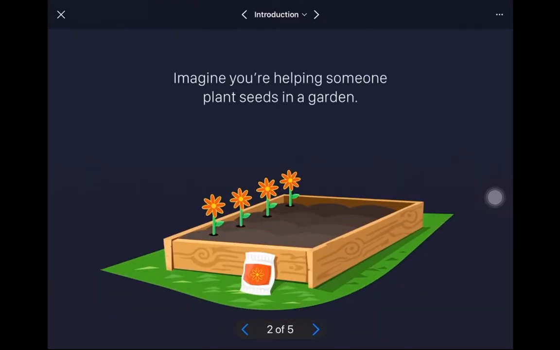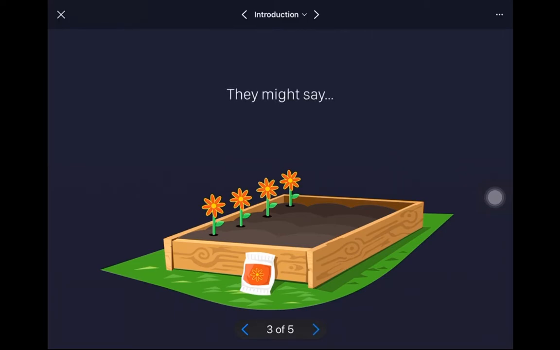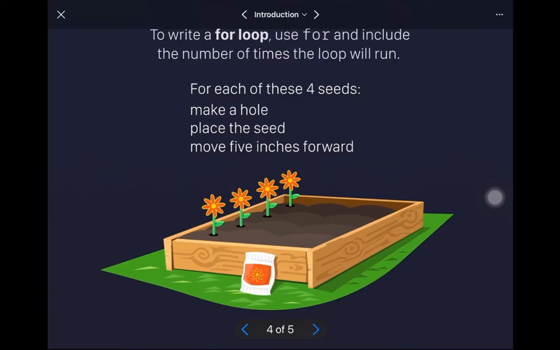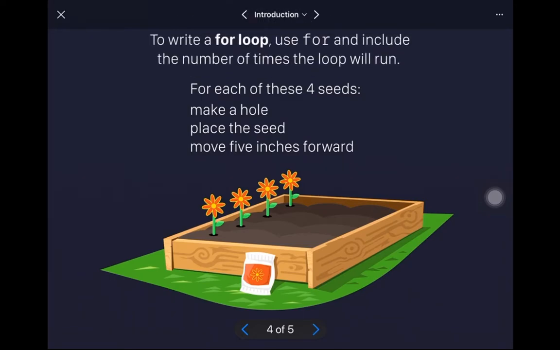I'm sure a few people, given the nice weather here in Ireland this weekend, were out in the garden planting. So imagine you're helping someone plant seeds in a garden. And I'm sure you got these same kind of instructions. Hey, for each of these 4 seeds, make a hole, put the seed in the hole, and then move 5 inches forward. So that's kind of a for loop.